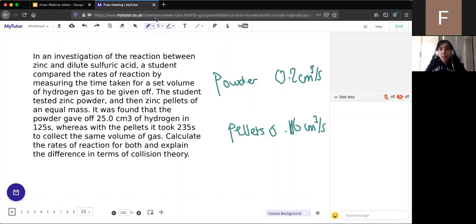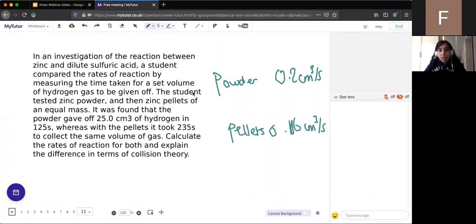This is an Edexcel style exam question. So the powder has a faster rate, okay? Using collision theory, why does the powder have a faster rate of reaction? Who can give me a nice exam style answer to that? We've gone through what an increase in surface area does. So why?